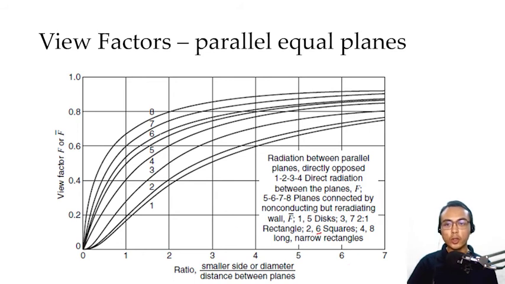So you only need to locate curve number 6 and then take a look at its intersection with the ratio or the x value. Our ratio in this case, or our x value, is still equal to 1 because there were no changes to the geometry of our system. So if we take a look at the intersection between x is equal to 1 and curve number 6, we have this point right here. And then project that to the y-axis, we now have the value of the view factor F12. We estimate that as 0.53.